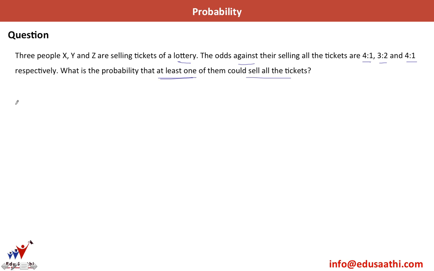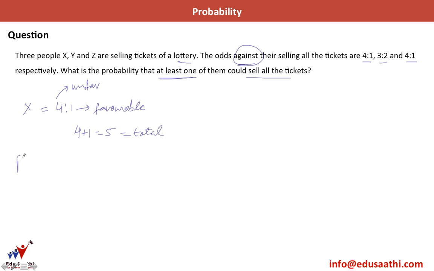Okay, so first let me write down the question. The odds against X are 4:1. So if you look carefully, these are the number of unfavorable cases, as we have mentioned odds against, and these are the number of favorable cases. So what are the total number of cases for X? I can easily write 4 plus 1 is equal to 5 are the total number of cases.